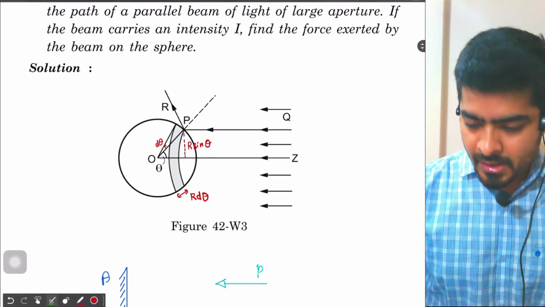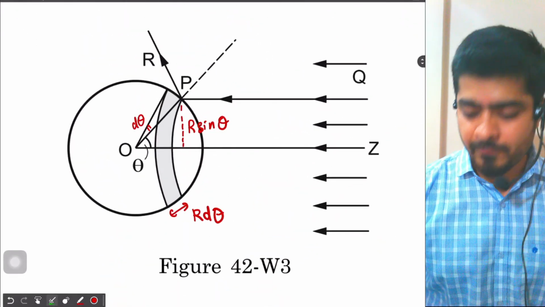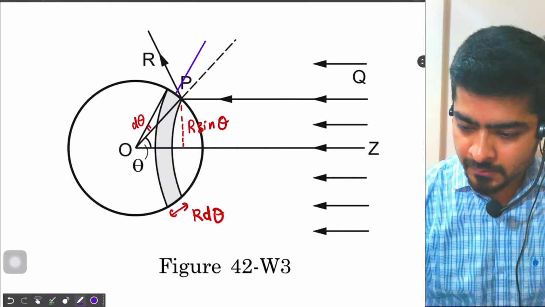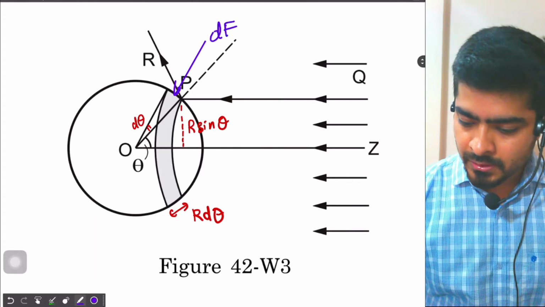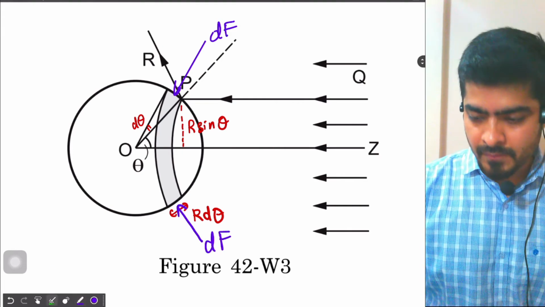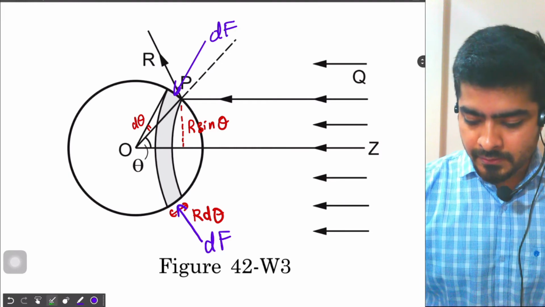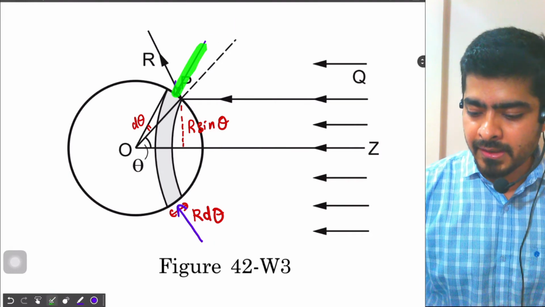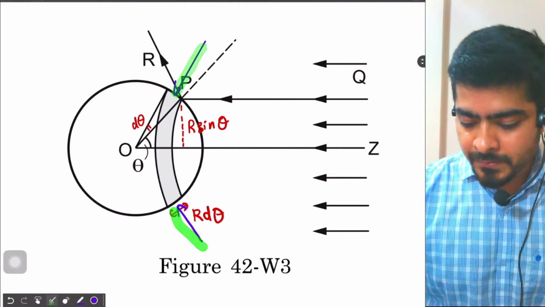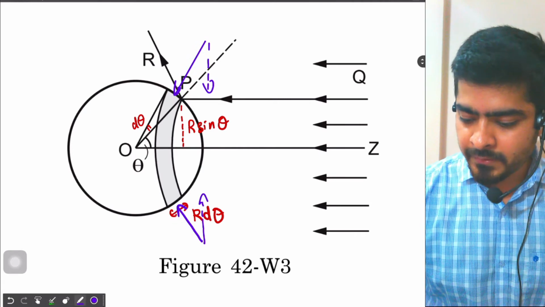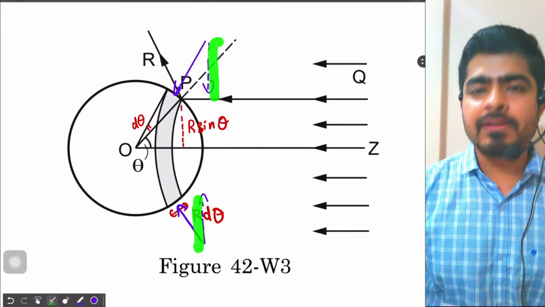Now, first of all, you observe how this dF force is acting. So the force dF is acting like this, perpendicular to the ring. If I just remove this force, this dF, the force is acting like this. If you observe the vertical components of these forces, they will cancel each other.